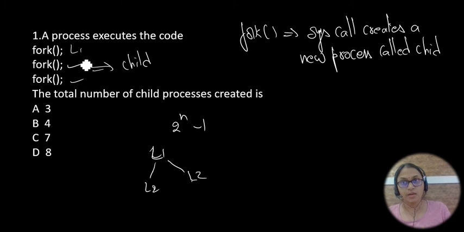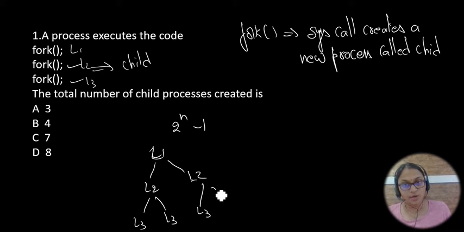So this is L1, L2. Whenever another fork call occurs, a new child is created again. So L3, this is for left, right, and for this parent it's a left, right. So totally how many children are there? You need to consider this also: 1, 2, 3, 4, 5, 6, 7.